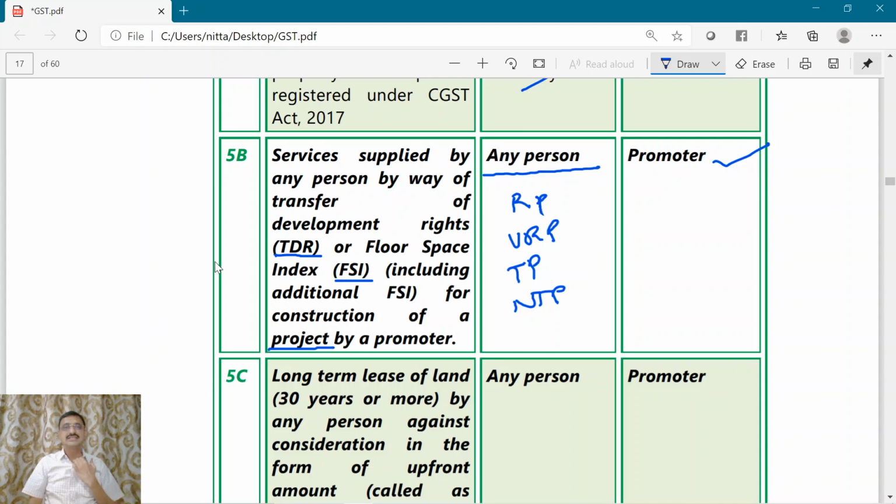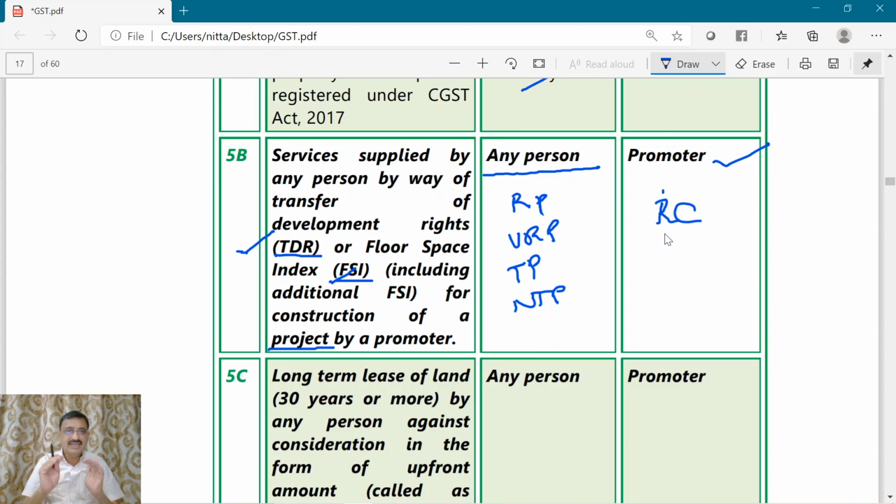So the nature of service that has been specified here is the supply of TDR, means transfer of development rights or floor space index including additional floor space index for a construction of a project. Now the supplier is any person and the recipient is the promoter. In this case the reverse charge applies.